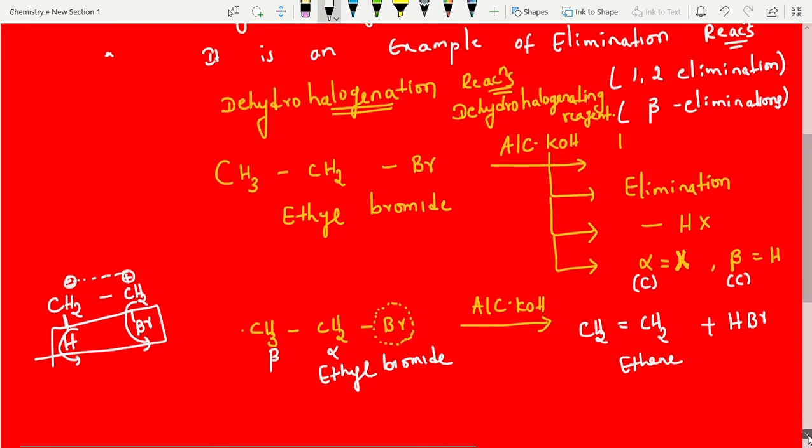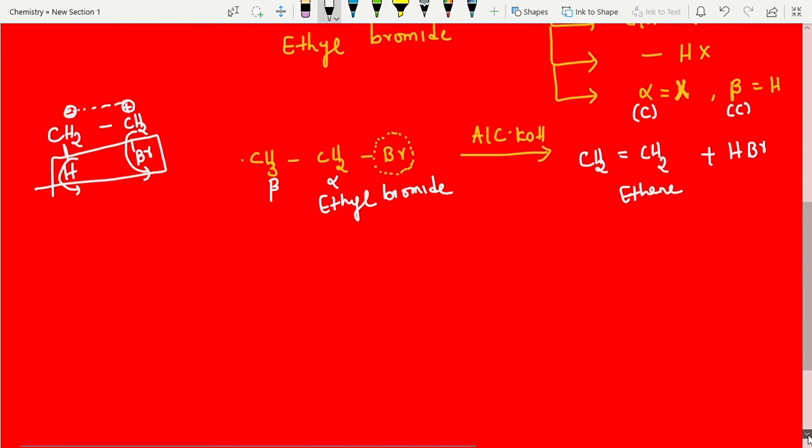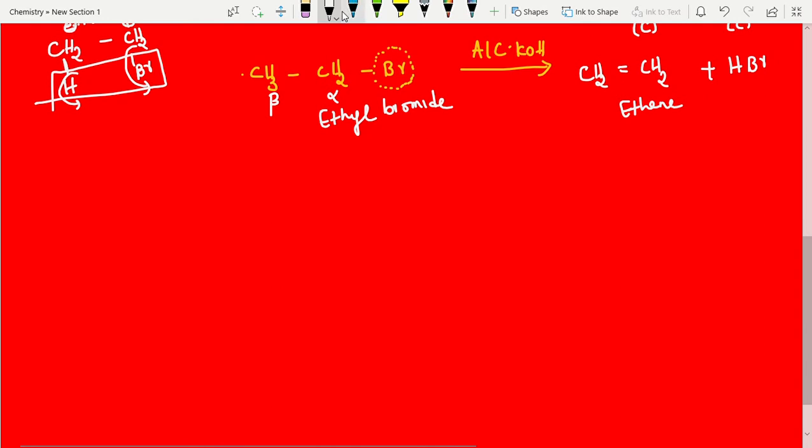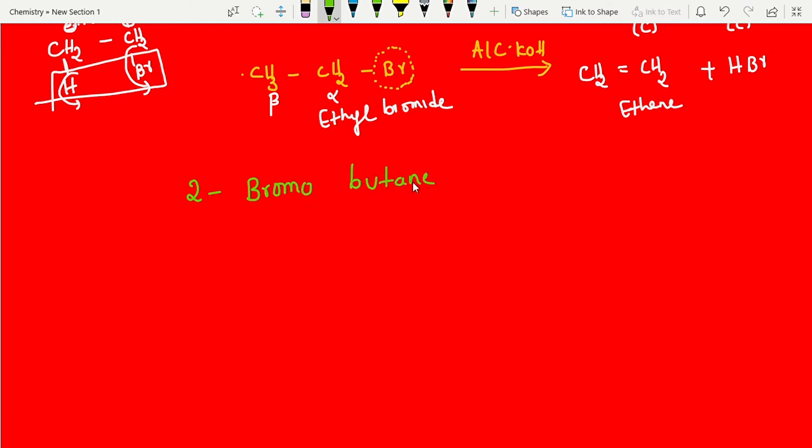2-bromobutane. The Saytzeff rule, also called the Zaitsev rule, students. Now, what is the next example? 2-bromobutane. See students, whenever they give a name, first you have to write the root word: 4 carbons, ane, all single bonds, fine. At the second position, a bromine group. That's it.